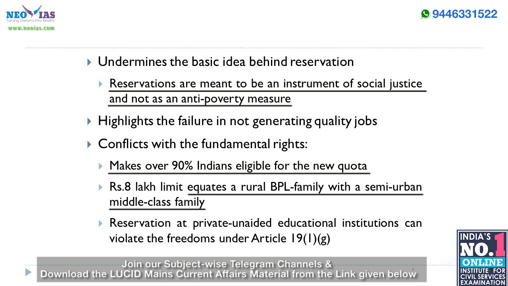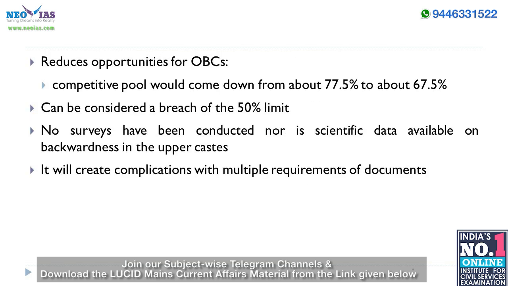Also, creating reservations at private unaided educational institutions would encroach on the freedom under Article 19(1)(g), which grants the freedom of profession. Another concern is the reduction of opportunities for the other backward classes. Till now, the OBCs have been free to compete with others in the general category, comprising 50.5%, which is not reserved.